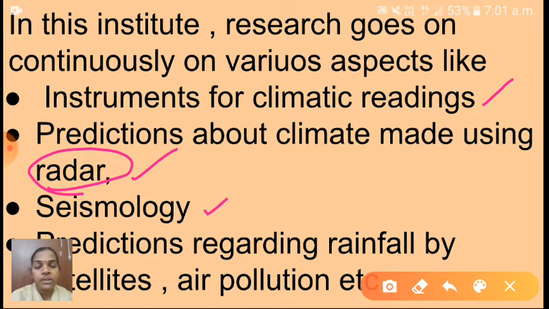Many times in the newspaper they will say that next week for 3 days heavy rainfall will be there. So that is the prediction. How is it possible? With the help of the meteorology department. Understood, children? Shall I go to the next now?